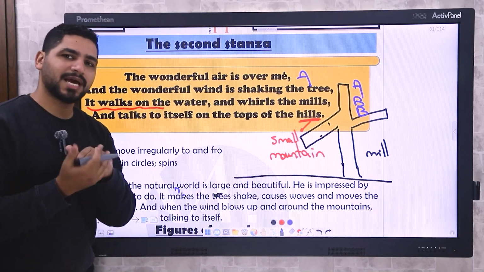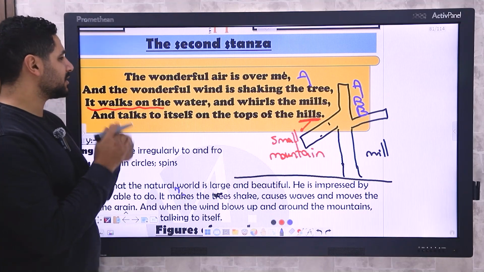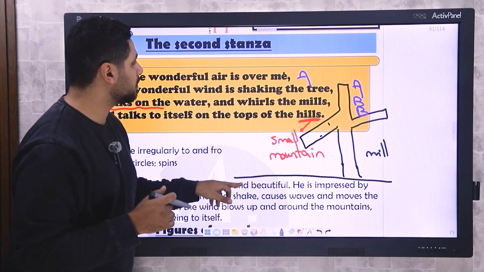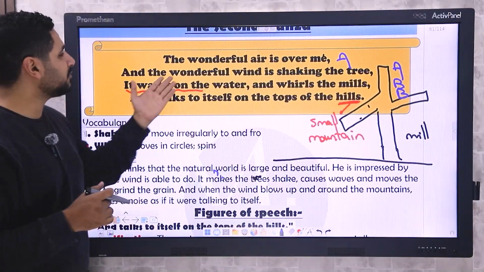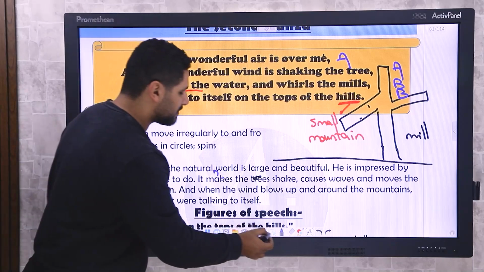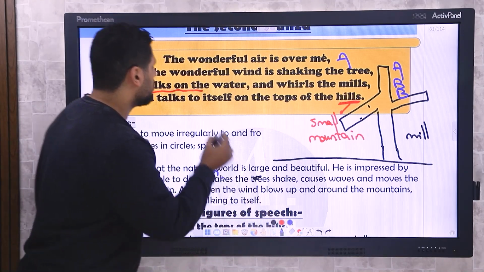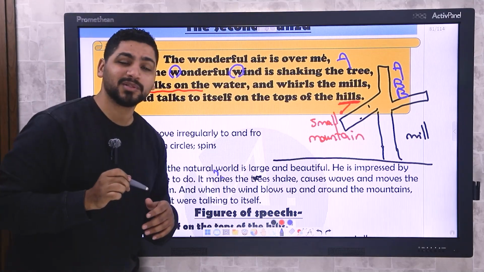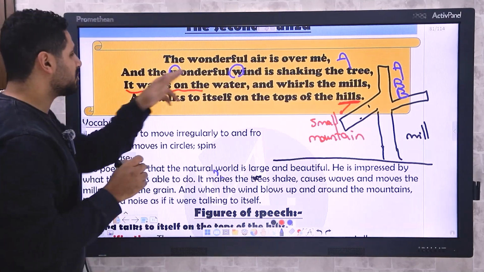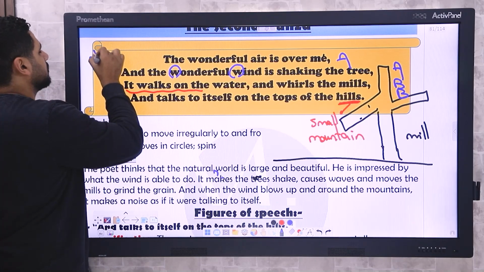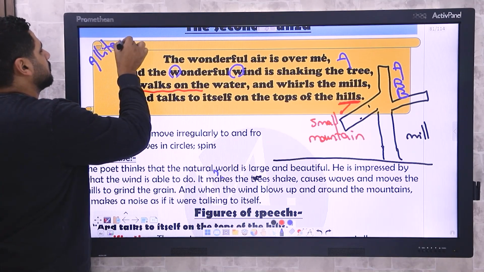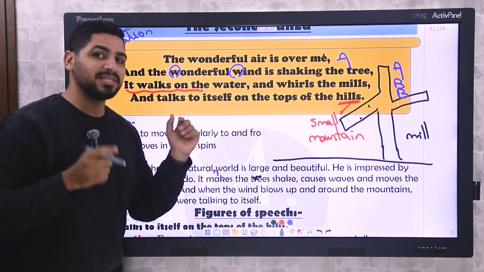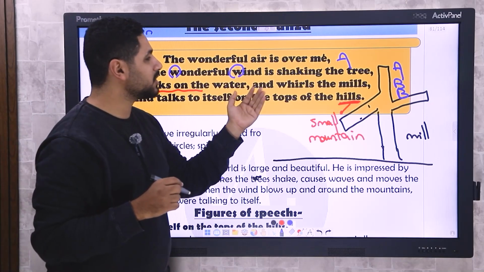Do we have alliteration or consonance or something like that? Let's see the first line. The wonderful air is over me. Nothing. And the wonderful wind is shaking the tree. We have something here. We have wonderful wind. You remember what this is called? Alliteration, correct. So this is an alliteration. And this makes a musical sound. Don't forget, wonderful wind is shaking the tree.